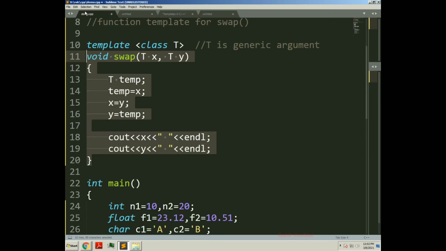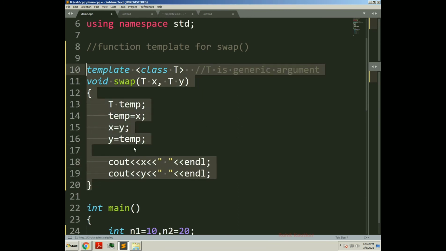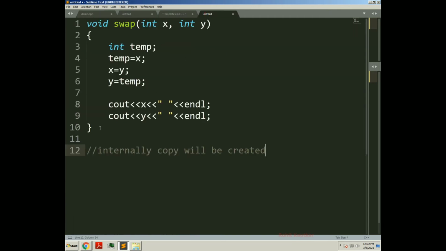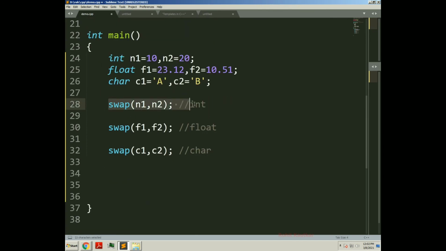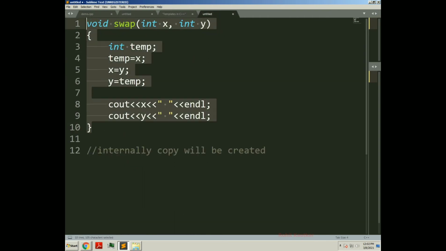Your source file consists of only one copy of swap, which is a generic function. But at the time of compilation, the compiler will internally create this copy whenever it comes across swap n1 n2. N1 and n2 are of which type? Integer. So while invoking this swap function for integer data type, it will create this kind of copy, and it will perform the swap operation, and it will print the result here.